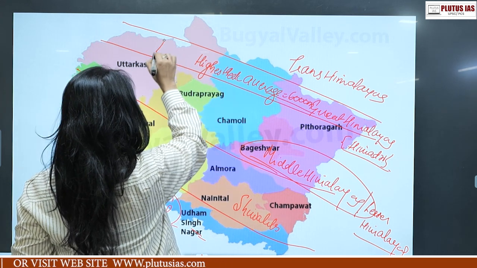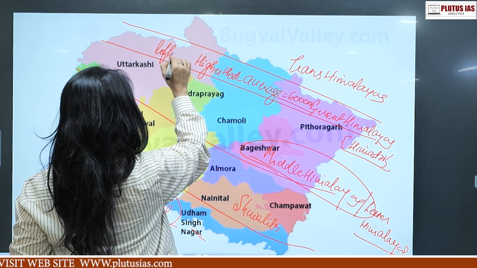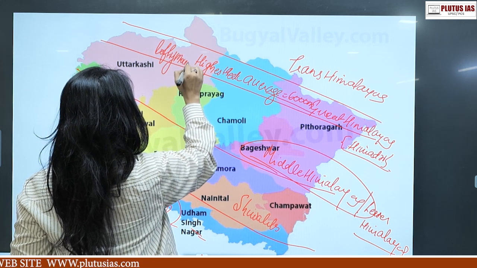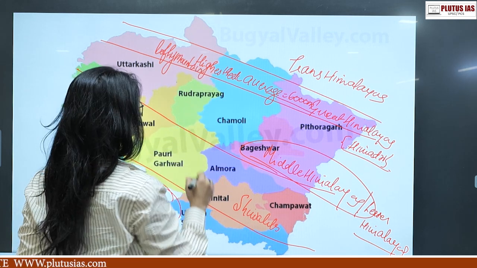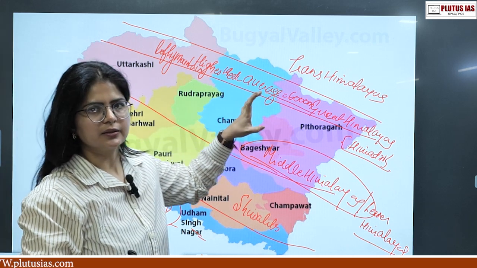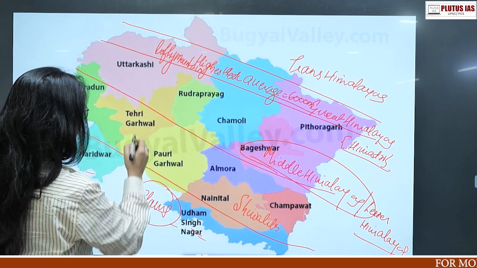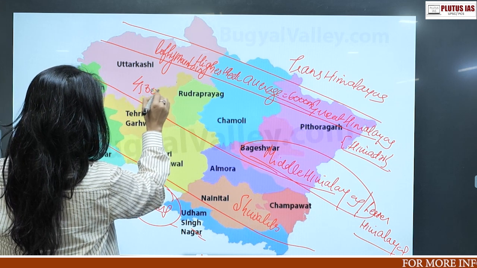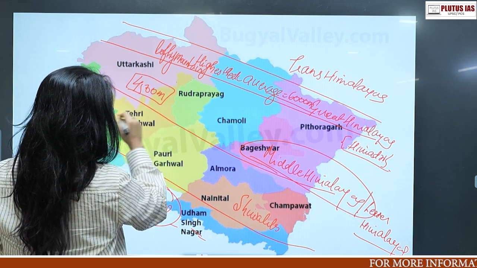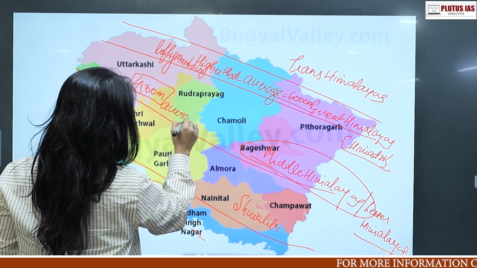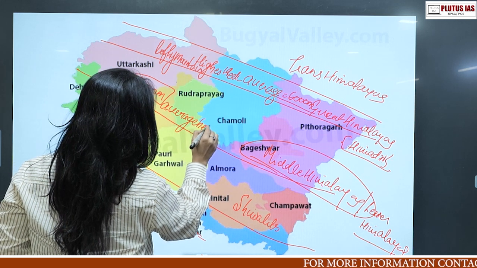They have lofty mountains. That is the feature. The next one is Middle Himalayas, which is again covering the major portion of Uttarakhand, and the average height is 4,500 meters.